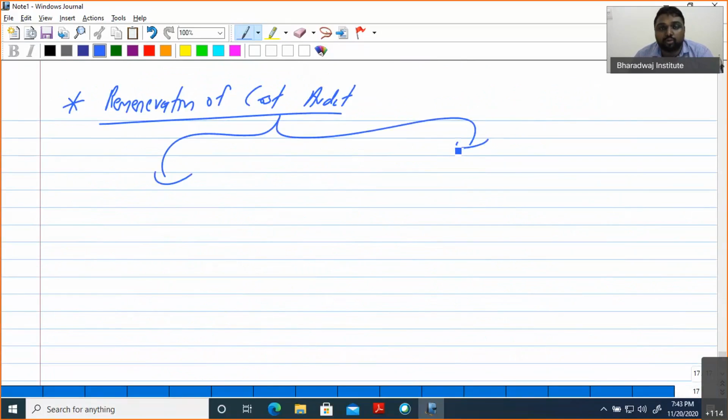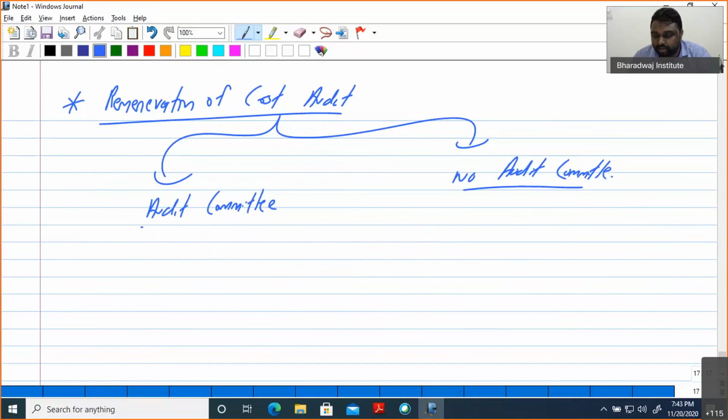If a company is having an audit committee, the audit committee will recommend.